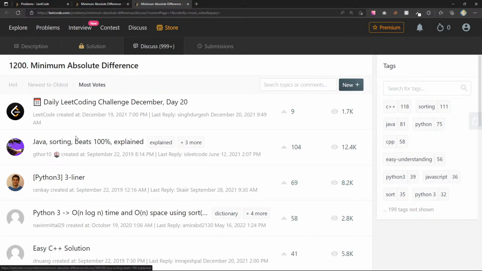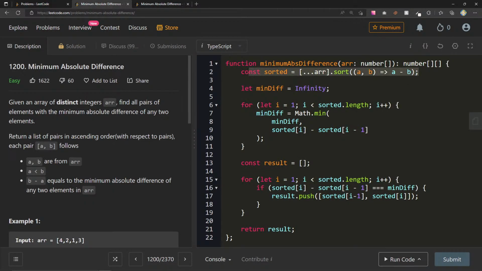Java sorting beats 100%. Okay, Python 3, n log n time for sort, and O of n space using sort. Okay, so I think we're on a good track here. I know it's going to be n log n, right? Because that's our bottleneck here. Our bottleneck is the sort.